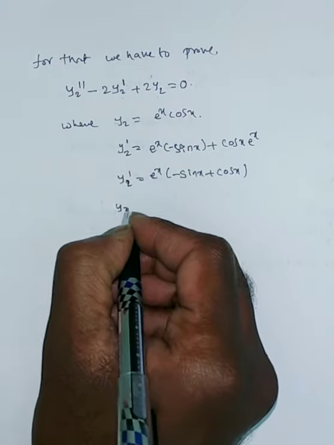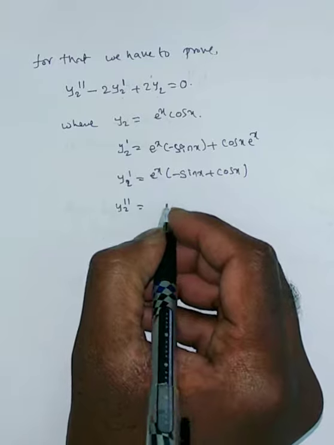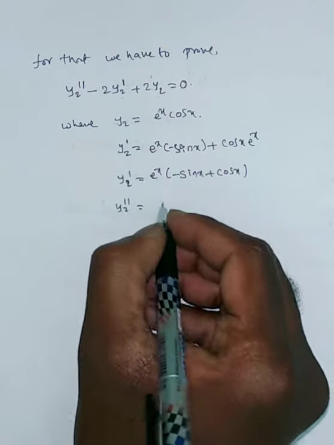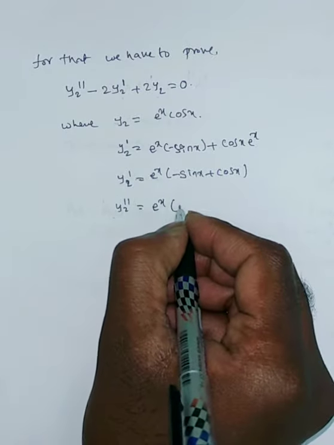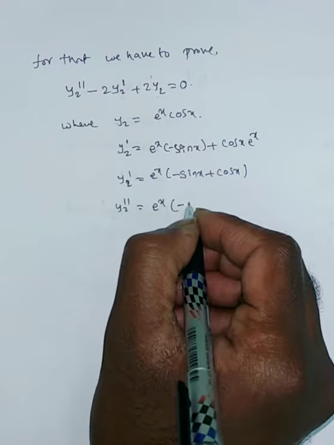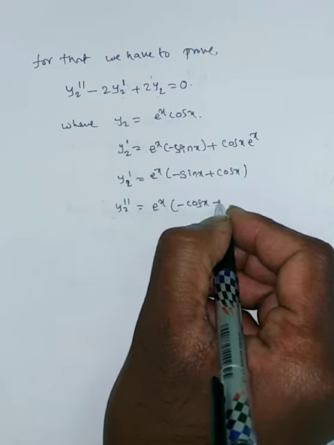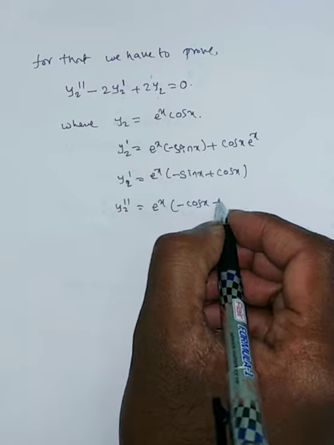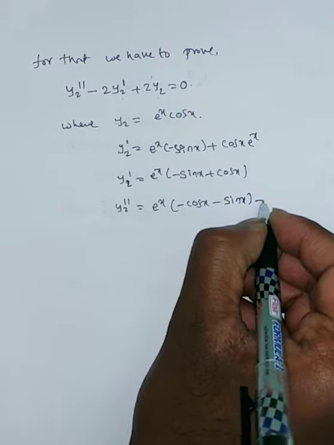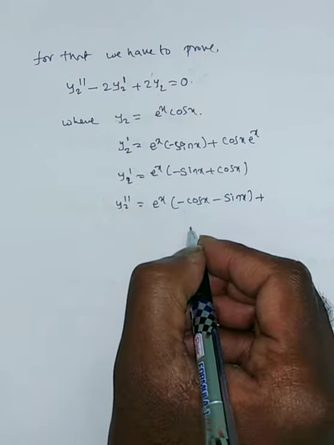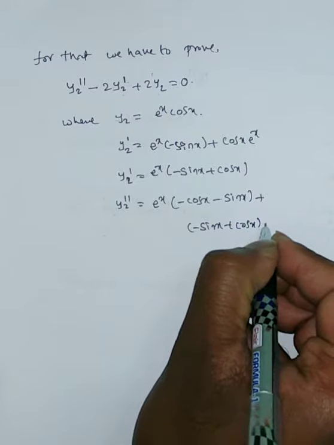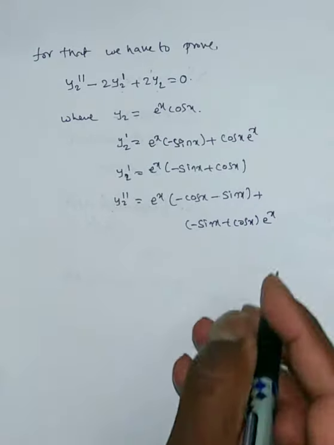Next y2 double prime, nothing but the double differentiation of y2. Now you have to differentiate y2 dash once again. So first term e power x into the inner derivative: here the bracket derivative is minus sin x, cos x derivative is minus sin x, minus into plus minus sin x, plus second term, which is minus sin x plus cos x into e power x derivative, which is e power x.